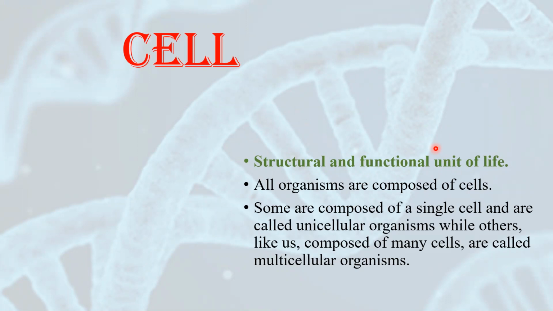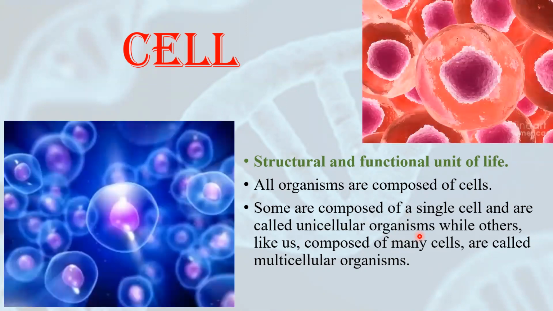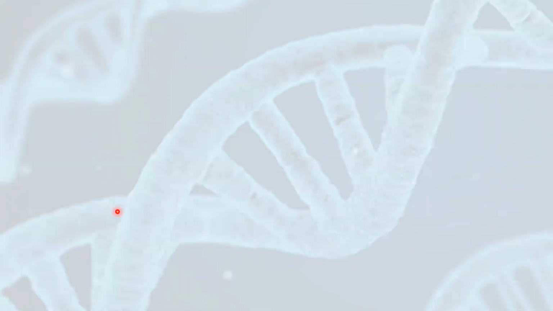Now, living organisms are divided into two types. If they have a single cell, that means the whole body is made up of only one cell, these organisms are called unicellular organisms. And the organisms which have more than one cell, like us, like humans, are considered multicellular organisms. You can see two images here. These images are of cells. Here you can see the cell membrane and here there is a nucleus.